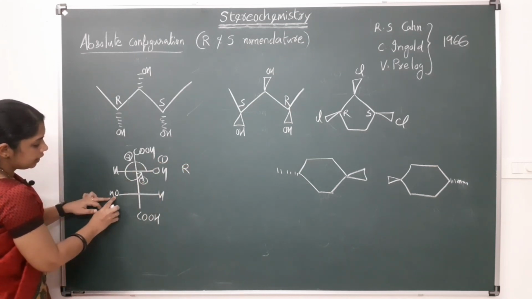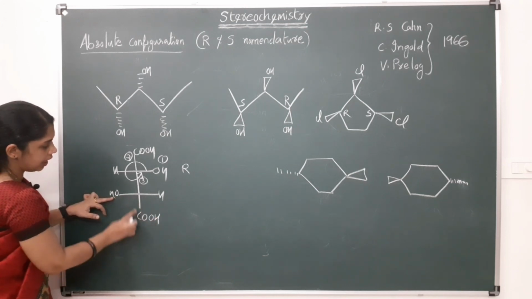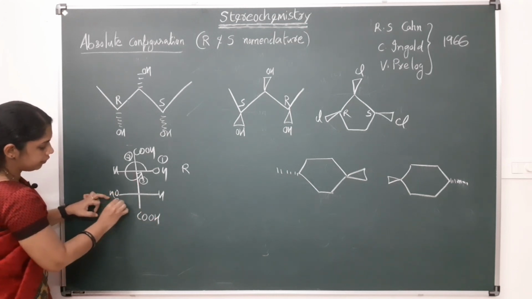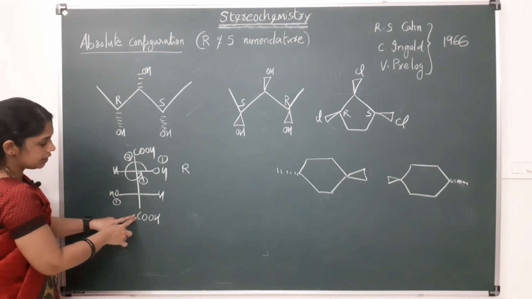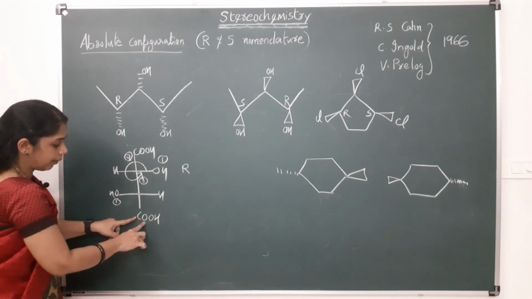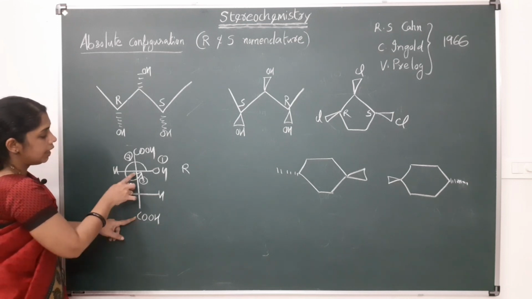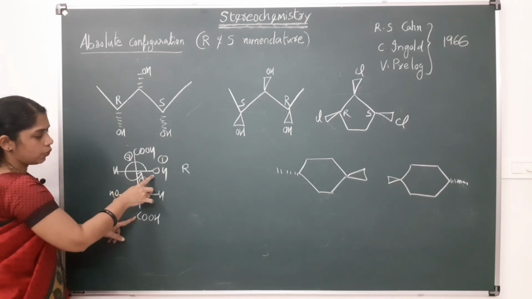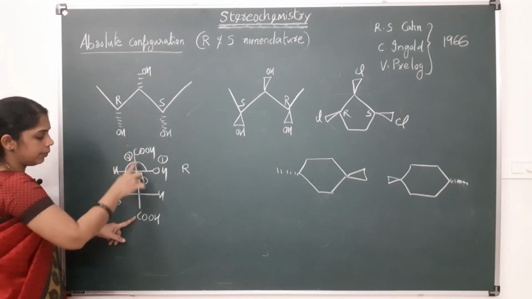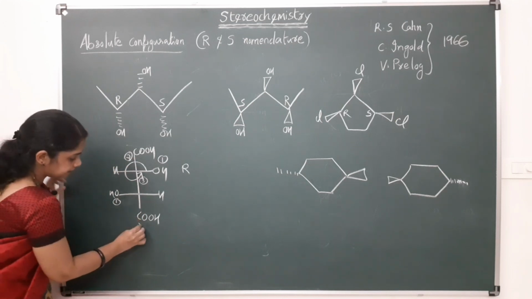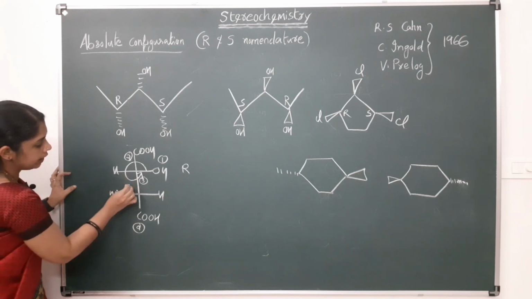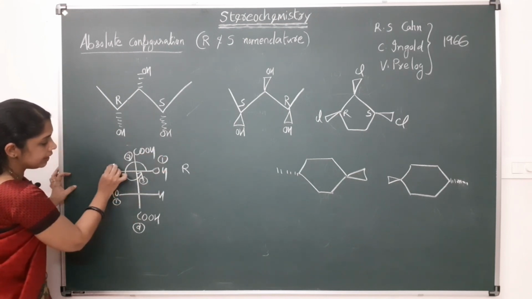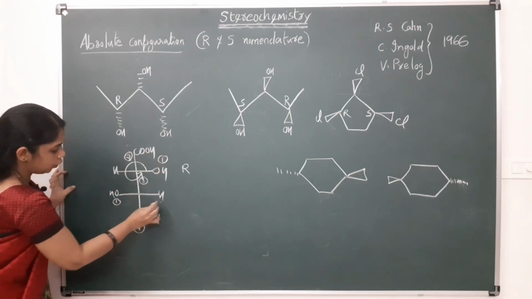Similarly, here oxygen, hydrogen, here carbon, here carbon. So this will get first priority 1. Then compare this carbon and this carbon. There is a tie. This carbon is attached to double bonded oxygen. This carbon is attached to single bonded oxygen and single bonded carbon. So this will get higher priority. This will get second priority 2, and this group as a whole will get third priority, and this is the fourth one.